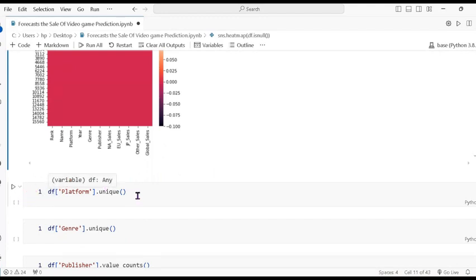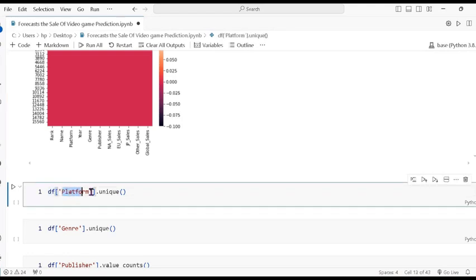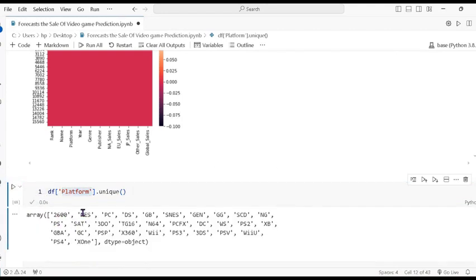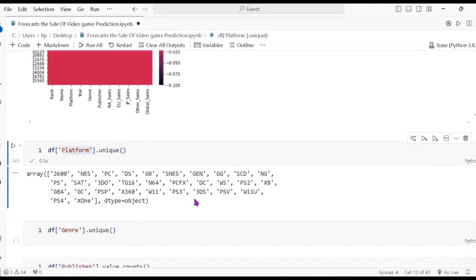Next is the unique values. We want to see the unique values. This is df, the name of the dataset, and platform is the column name, and dot unique. So the platform unique values are like this. This is the column values of platform.